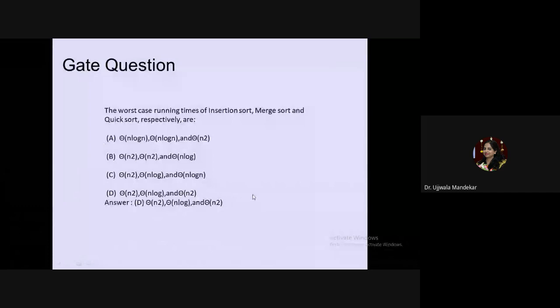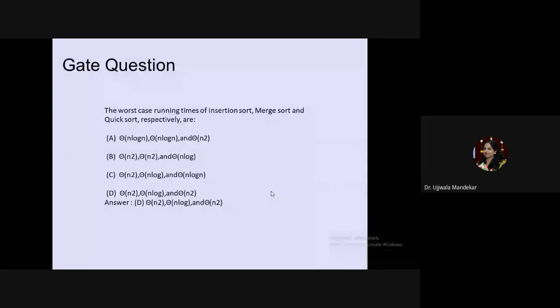Now what will be the complexity of merge sort? What happens in case of merge sort? We divide the list into two halves, then sort it. It means you require to divide the list. After that, you have to sort it, and after that, you have to merge it. Splitting and merging, both operations are performed in case of merge sort.